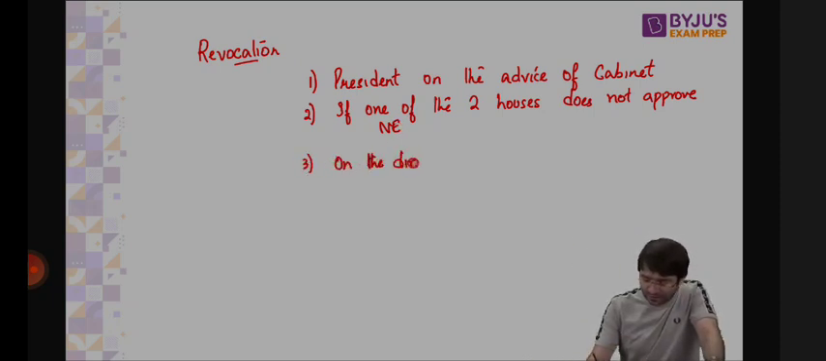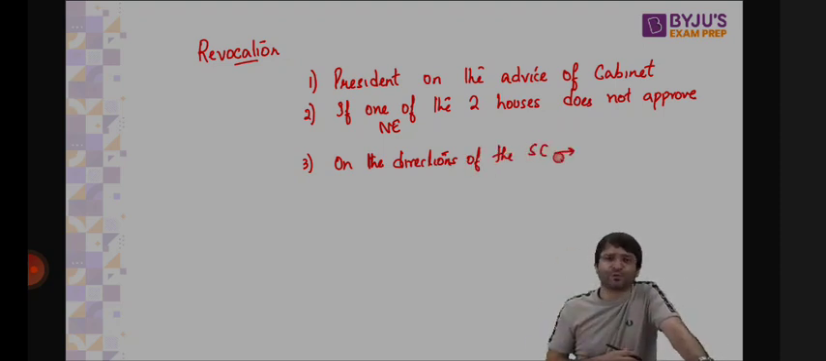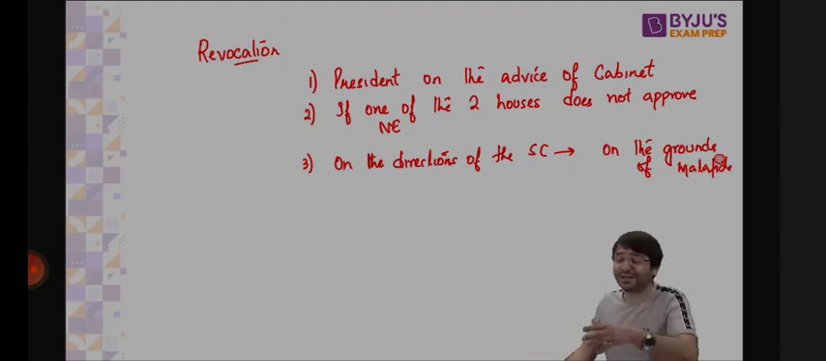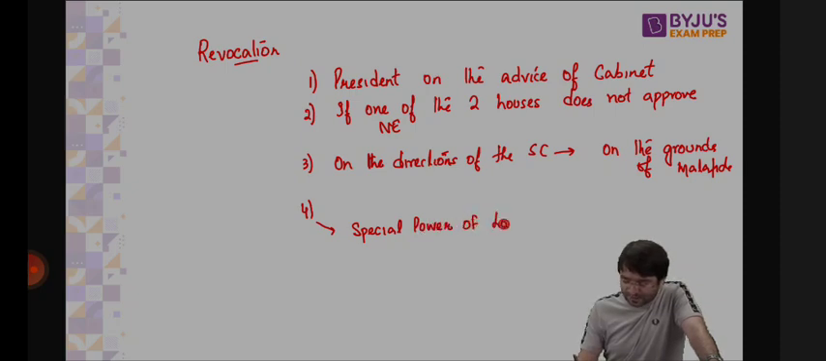on the directions of the Supreme Court. If national emergency has been imposed, matter goes to the court, to the Supreme Court. In Supreme Court, we challenge the imposition of national emergency on the grounds of mala fide. If you convince the Supreme Court that there was no need to impose national emergency, which means the intention of the president is bad, there was absolutely no need to impose national emergency. If the Supreme Court agrees, then on the direction of the Supreme Court, the president will have to revoke national emergency. Or fourth option, which is a special power given to Lok Sabha.